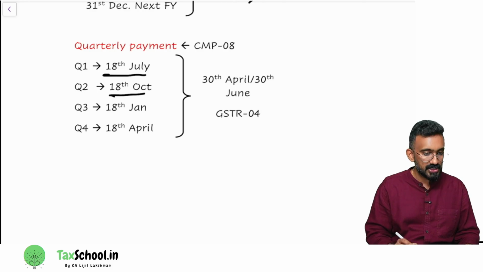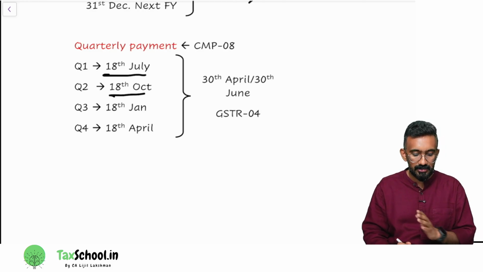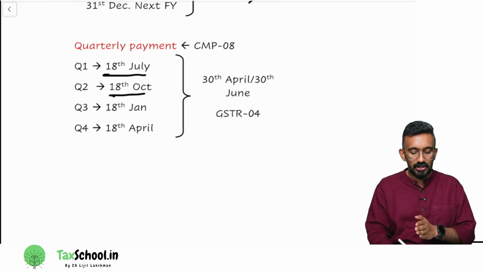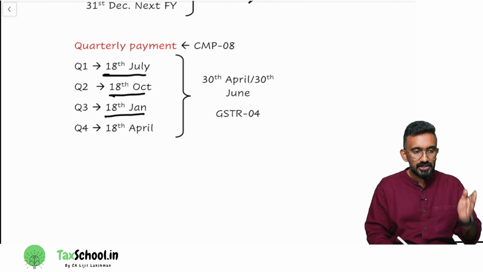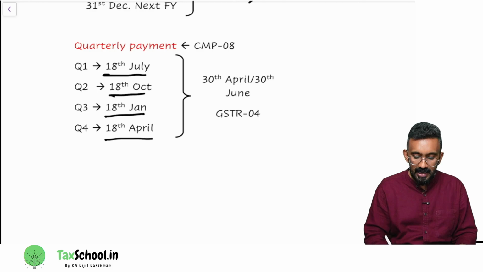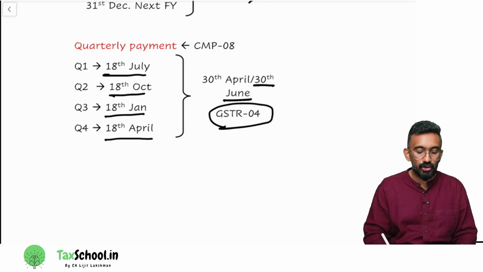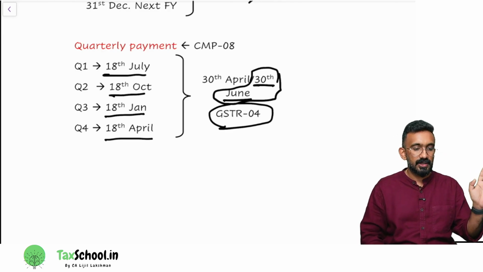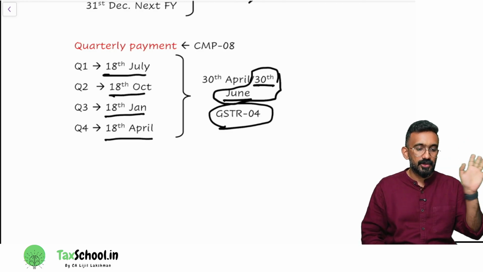18th of October for second quarter, that is July to September. Third quarter, October to December, 13th January. Jan to March, 18th April. Then after that, you will file something called GSTR 4 on or before 30th of June from this year onwards. That's all. 4 payments, 1 return, and your compliance is over.